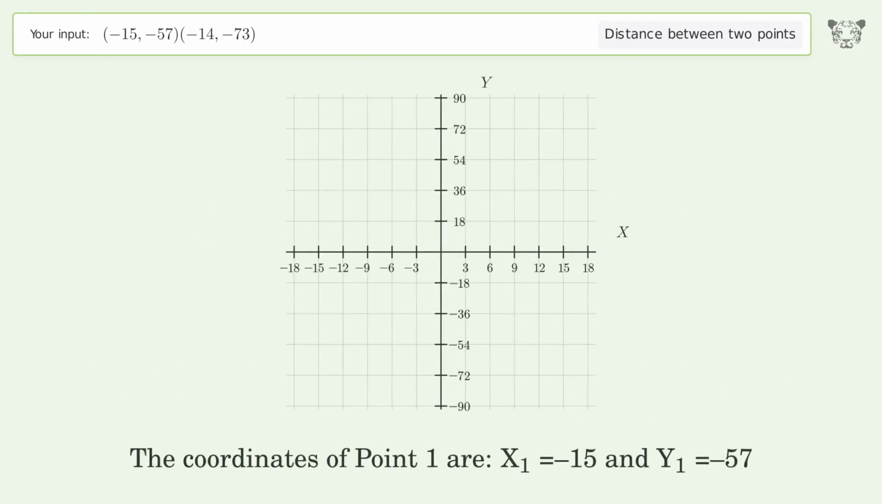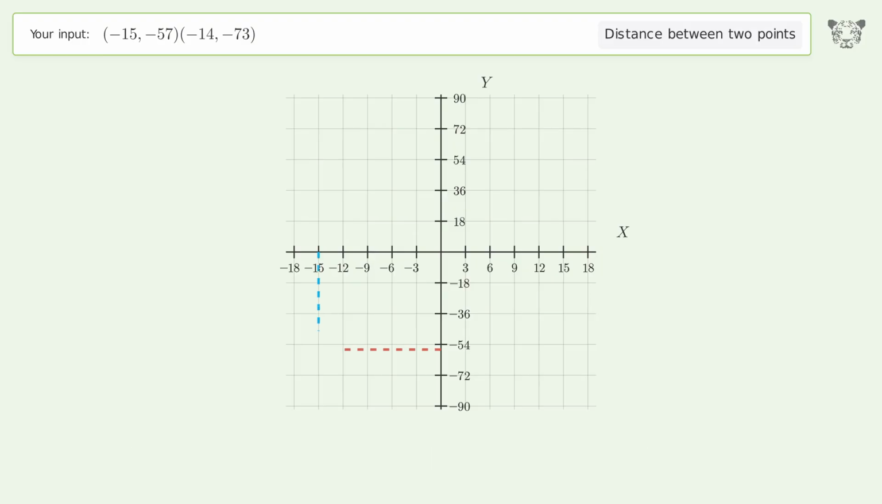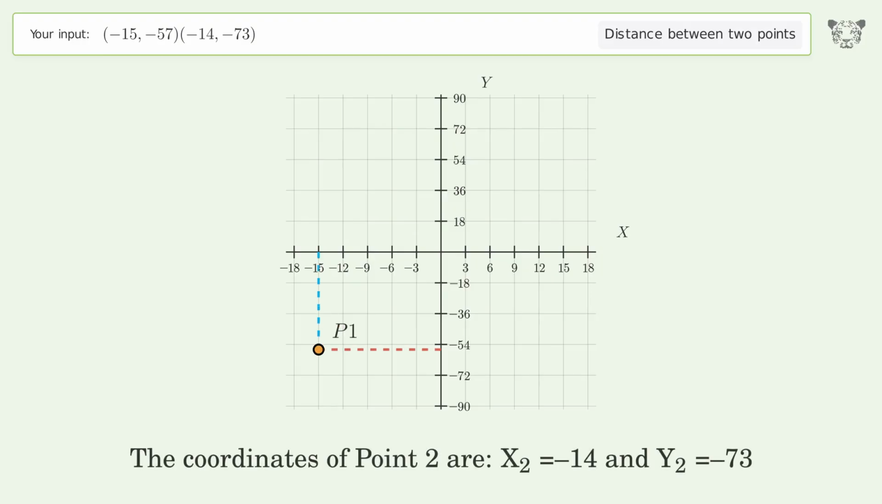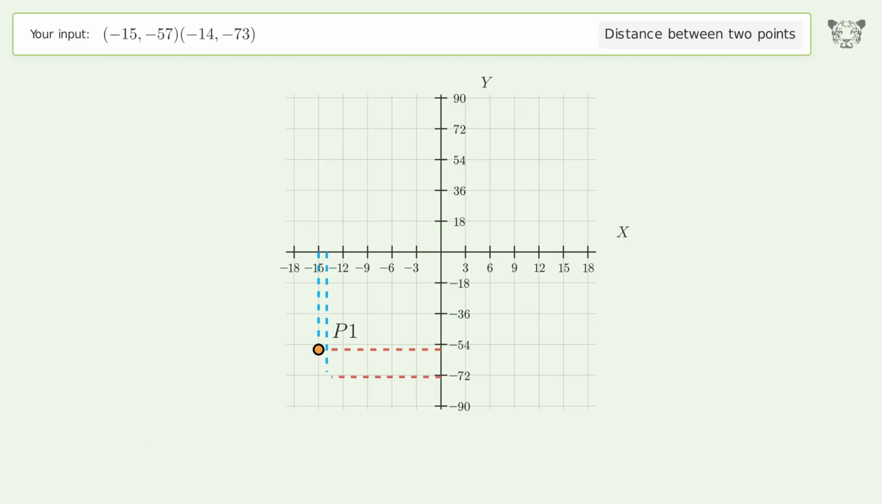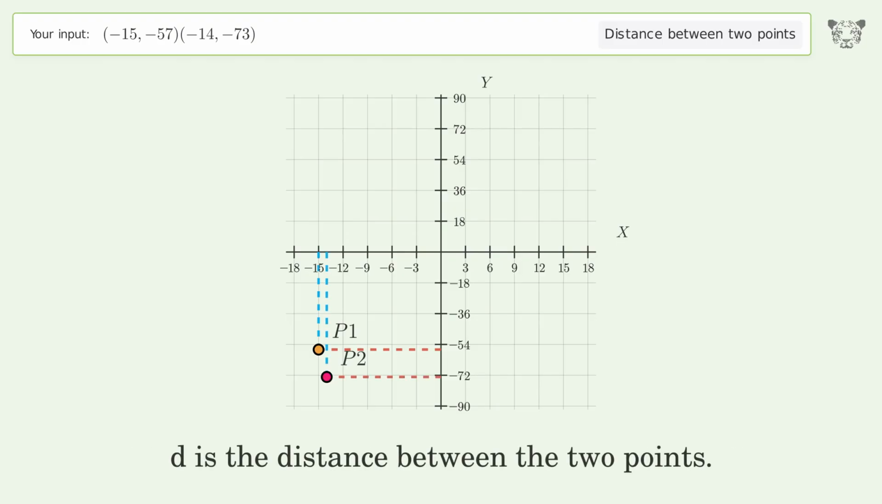The coordinates of point 1 are x1 equals -15 and y1 equals -57. The coordinates of point 2 are x2 equals -14 and y2 equals -73. D is the distance between the 2 points.